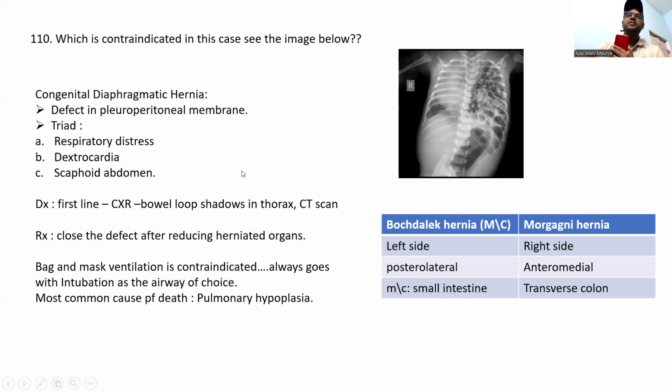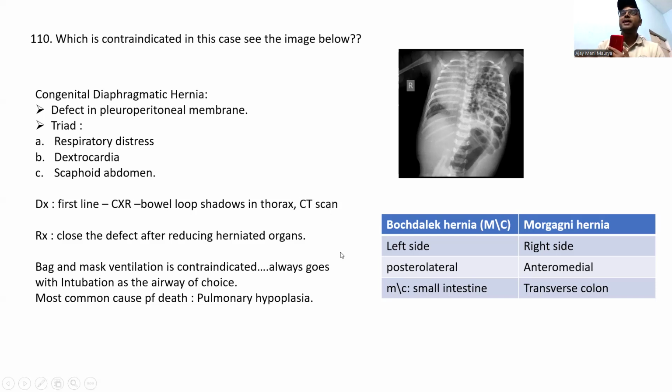What you have to do first is always the X-ray. We'll see the bowel loops established in the thorax. So always remember, guys, bag and mask ventilation is always contraindicated here. You have to always go with intubation. The most common cause of death is pulmonary hypoplasia.